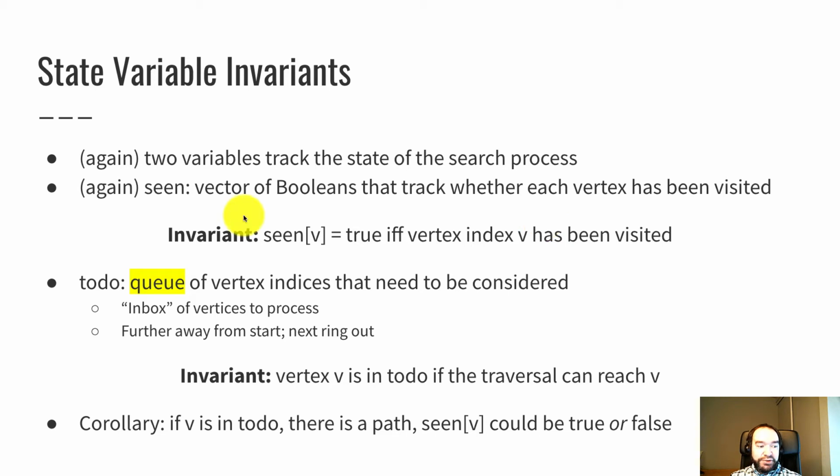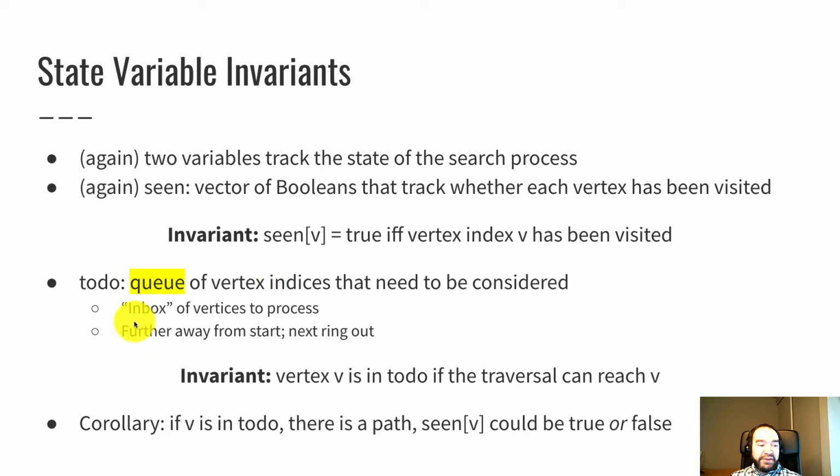And we've got a to-do variable. This time it's a queue. I highlighted that. It's not a stack anymore. We have a queue of vertex indices that need to be considered. It's still kind of an inbox of vertices to process. So if a vertex still needs some work, it goes in this to-do queue. And the algorithm just keeps running until the to-do queue is emptied out. All the work is finished.